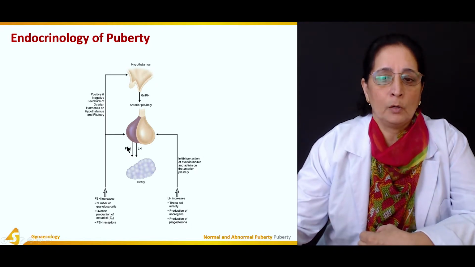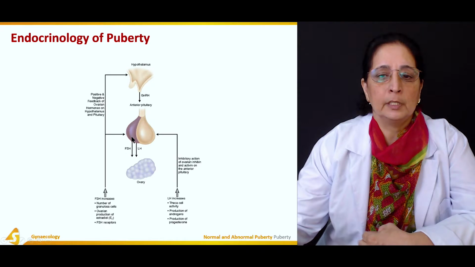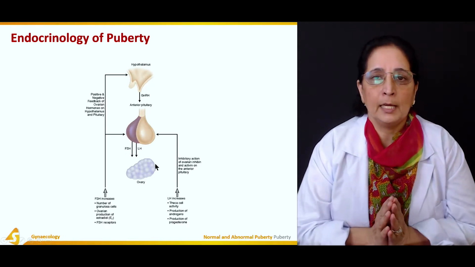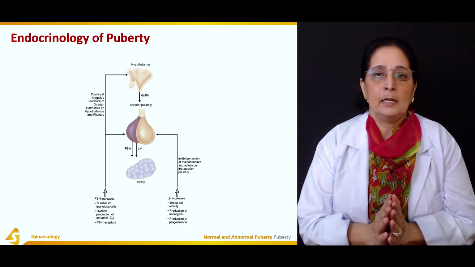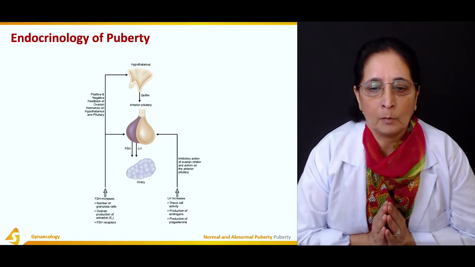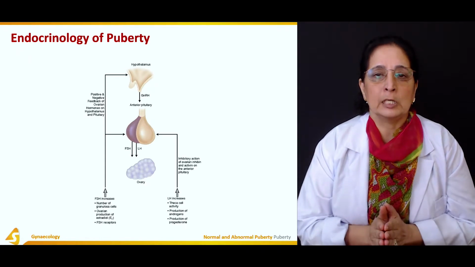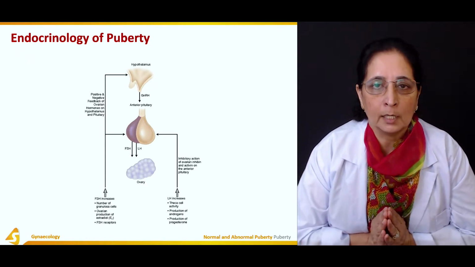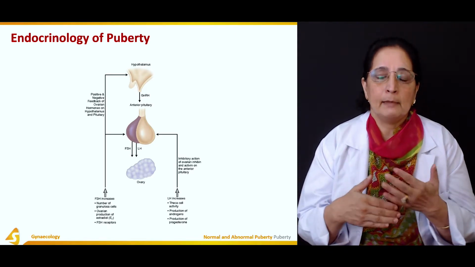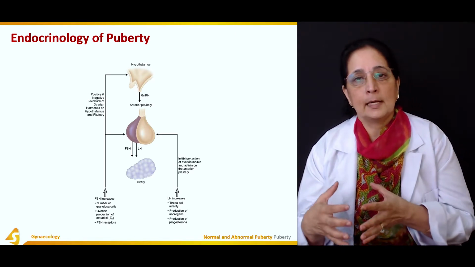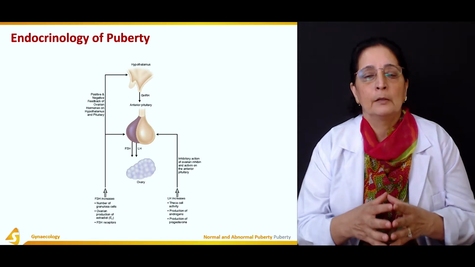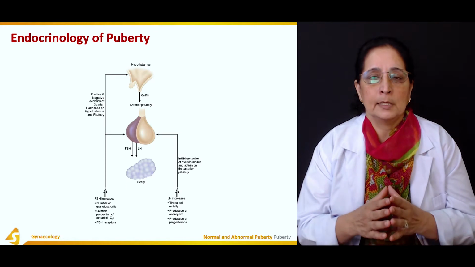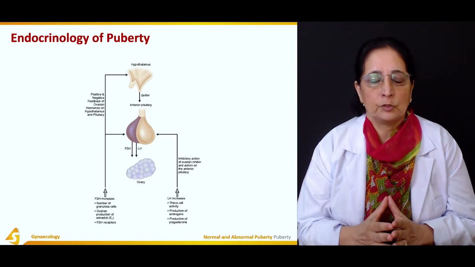And these two hormones produced by the anterior pituitary act on the ovary in the female, and then the ovaries produce the hormones estrogen and progesterone. Both these hormones are very important in the development of secondary sex characteristics in the female. So these are the female sex hormones, estrogen and progesterone.